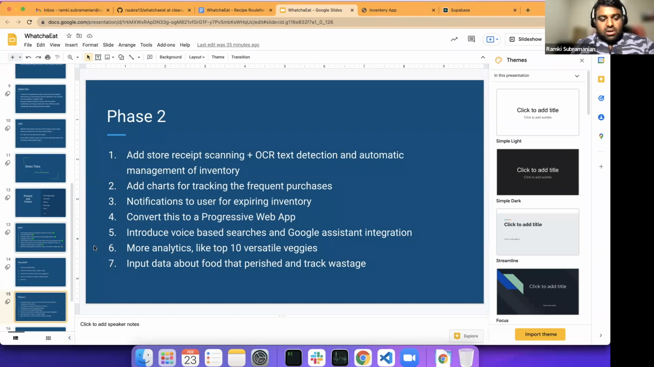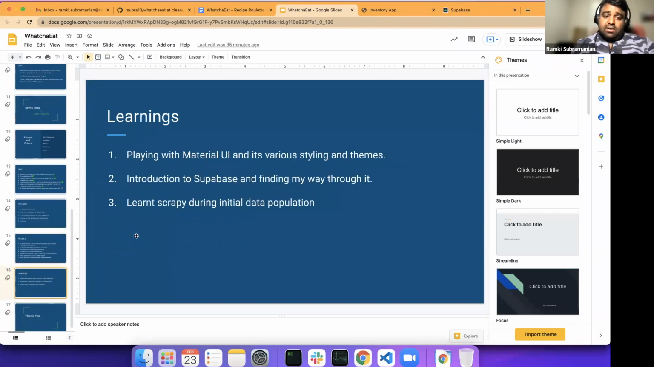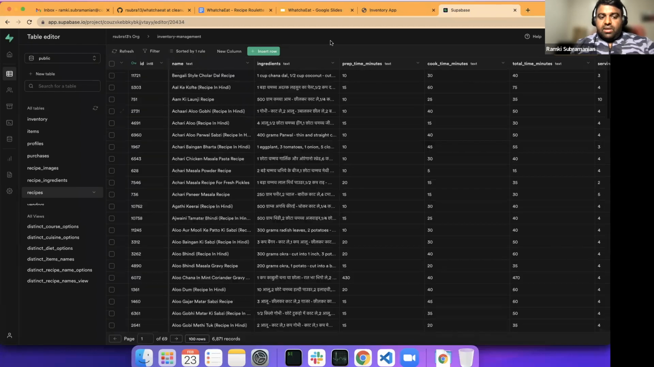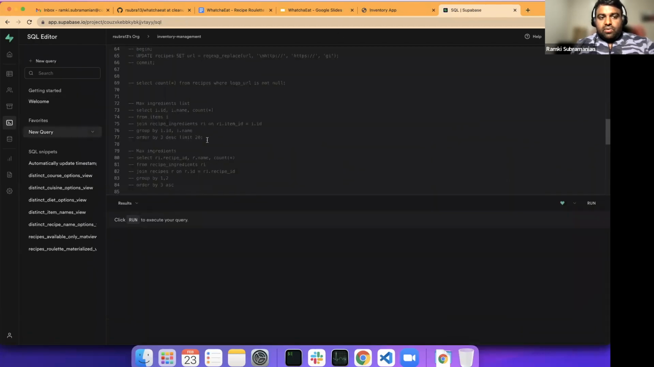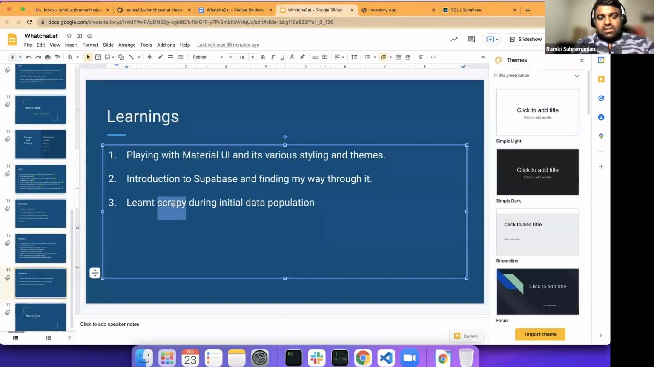And the learnings are playing with Material UI, various styling and themes. I really loved Supabase. It was very easy to interact with. They have an amazing way to write queries. I wrote quite a lot of queries. It was amazing. I learned Scrapy for scraping the data sets and downloading the images. So it was really nice.